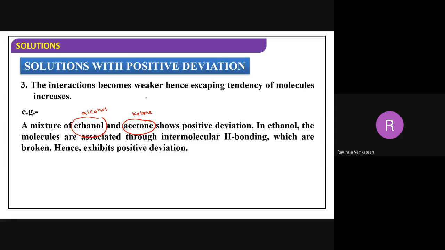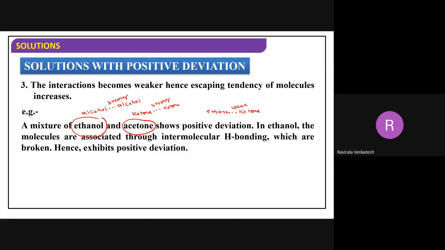So what is happening? I'm writing over here like this. Now I've taken ethanol plus ketone. Now we have some attractive forces between these, right? Here also some attractive forces are there between alcohol, and here also between ketone. Now these attractions are very strong, and these also are very strong. But these attractions are very weak here.